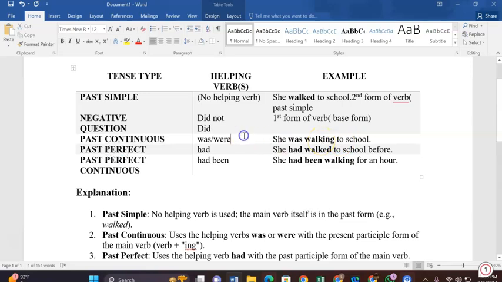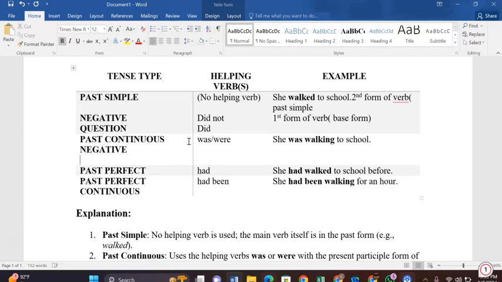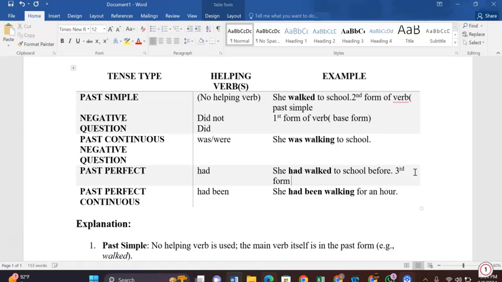Now again, if we have a negative or question, we will use the same helping verbs: for the negative, was not or were not will come, and for the question, was or were, same as you would do it. Now past perfect. Whenever the word perfect comes, you have to use the third form of verb. Third form of verb means past participle.